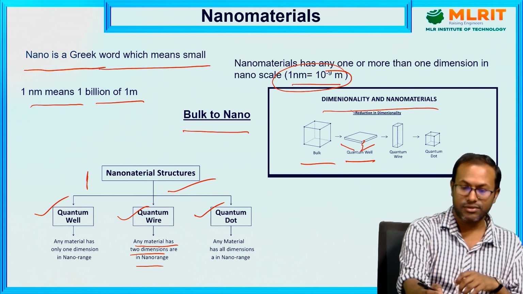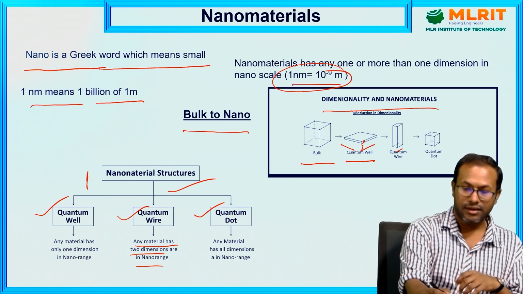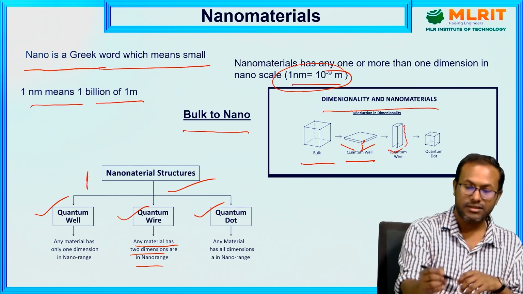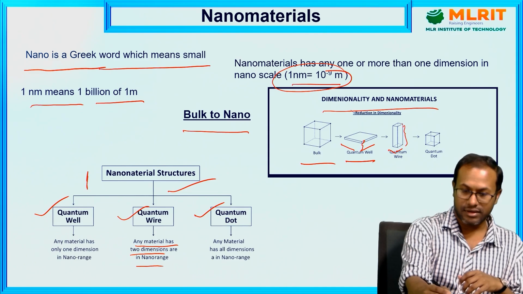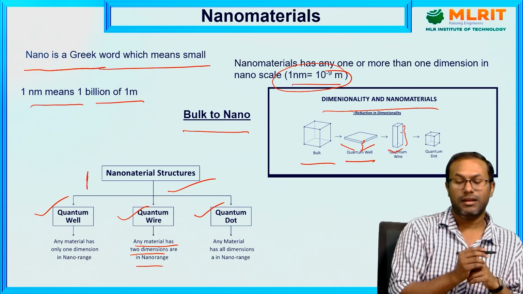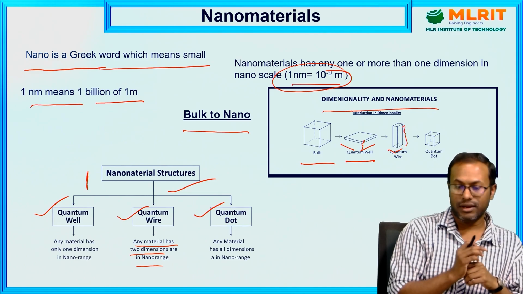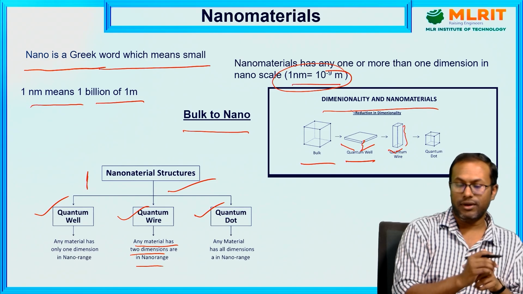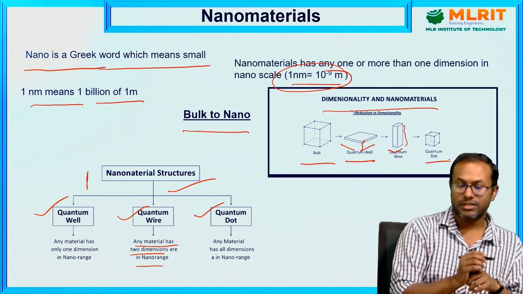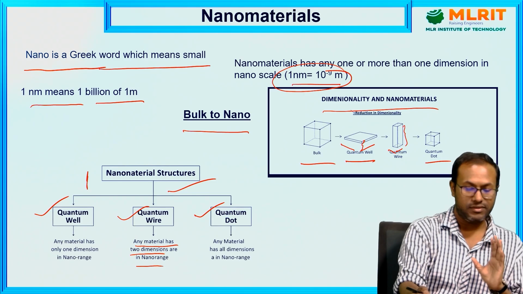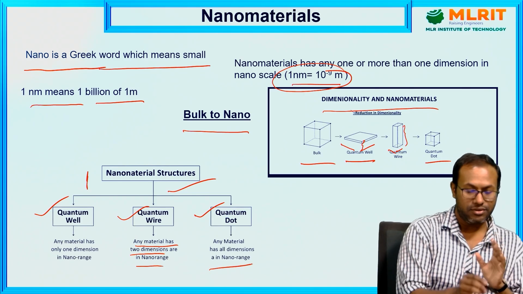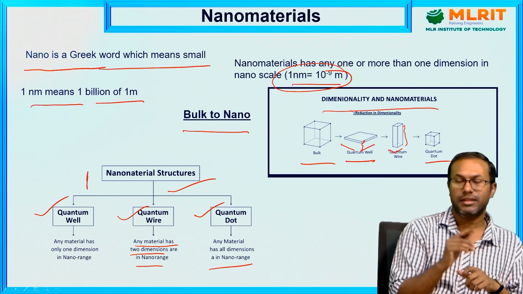Here this one and this one are in the nano range, but the height is in the bulk range. So that is quantum wire. Last is quantum dot. Quantum dot means all 3 dimensions are in the nano range.